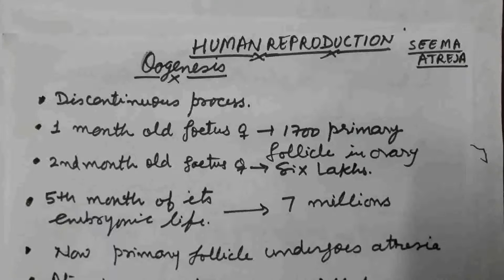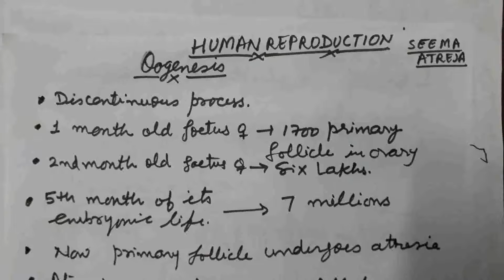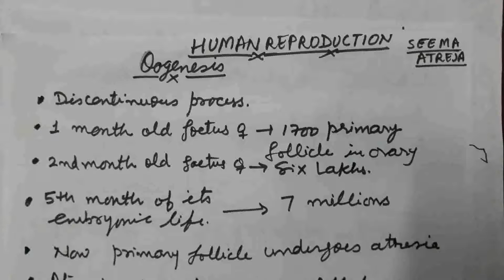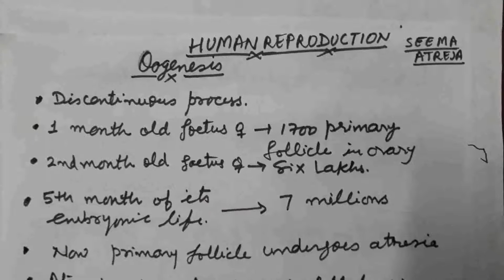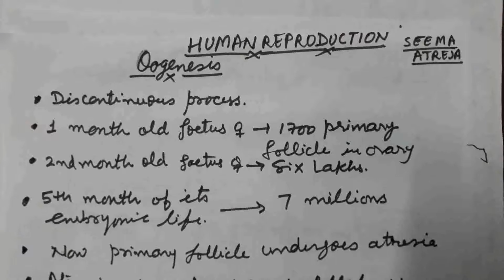Oogenesis starts with the embryonic stage in case of female fetus. In a 1 month old fetus, we are talking about female fetus, the number of primary follicles in the ovary is about 1700.